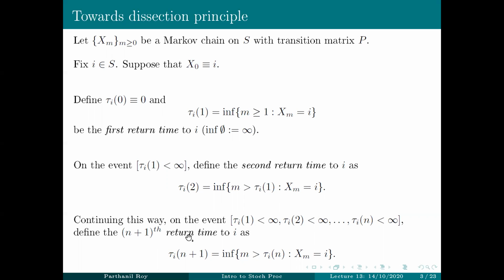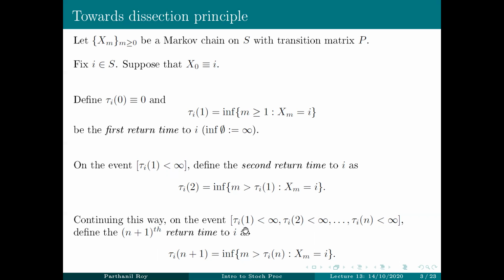So this means that the second return time is well defined only if the first return time is finite. Okay? It may not be finite though, it can still be infinite. But if it is well defined and finite, then conditional on the event that both are finite, you can define the third return time and so on.